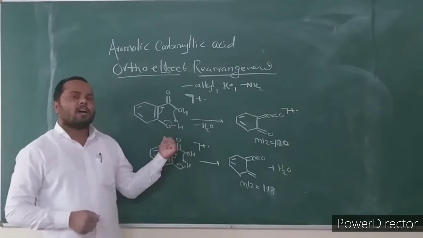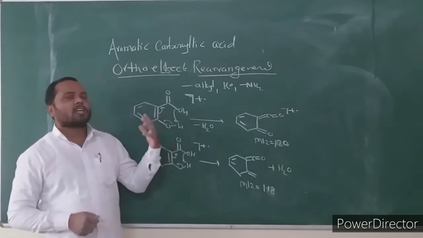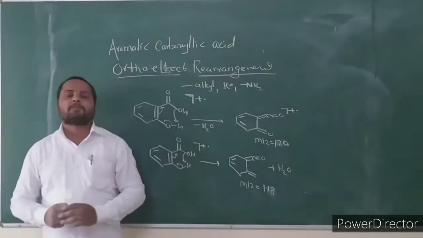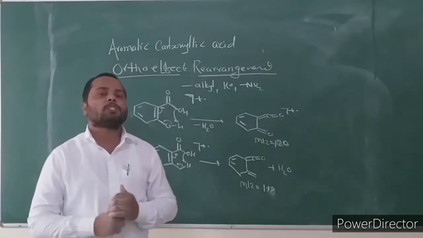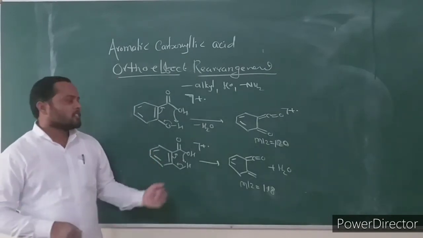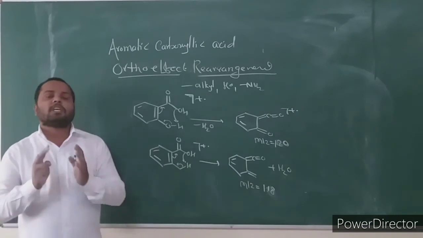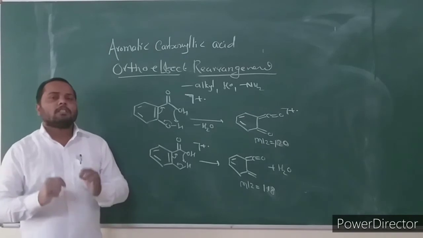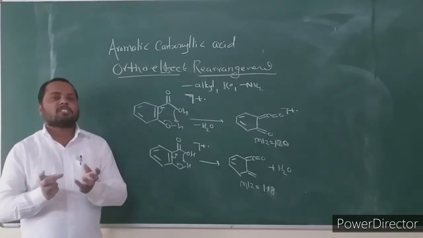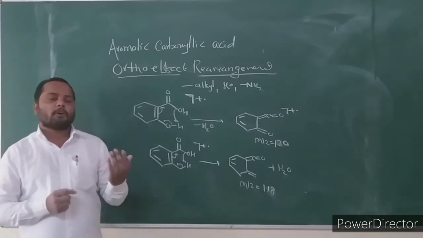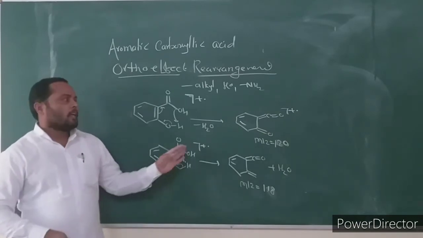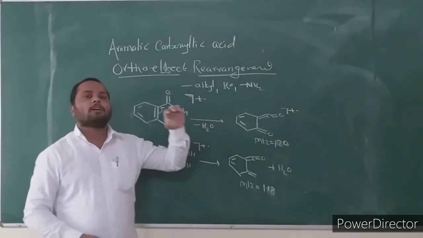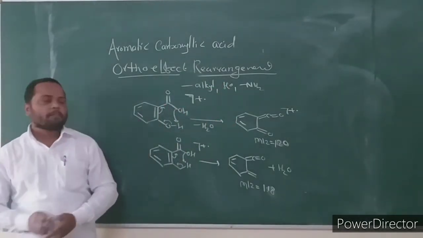Only ortho substituted. What are the substituents present as ortho carbon? Alkyl, hydroxyl, NH2. Ortho substituted aromatic acid undergoes this ortho effect fragmentation. Methyl para substituted aromatic acid does not undergo the ortho effect fragmentation. The six-member cyclic transition state is not found for the methyl para isomer, and the fragment ion for the ortho effect is not present in the mass spectrum for meta and para.